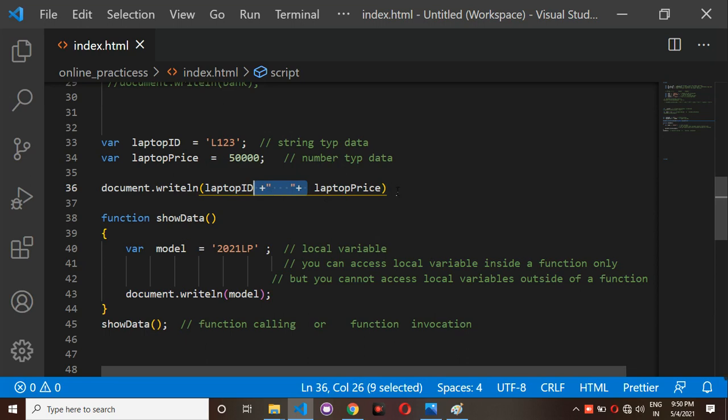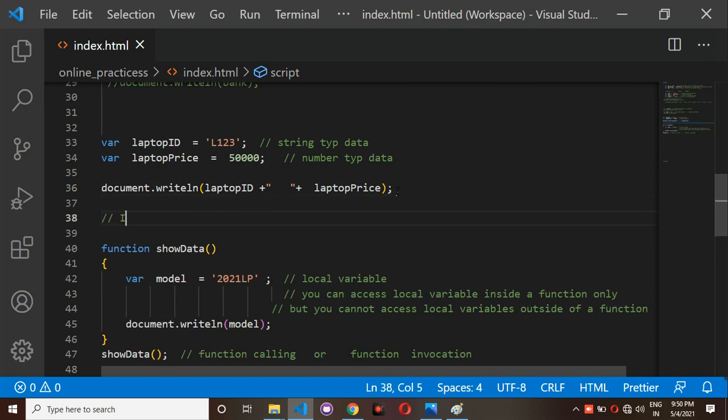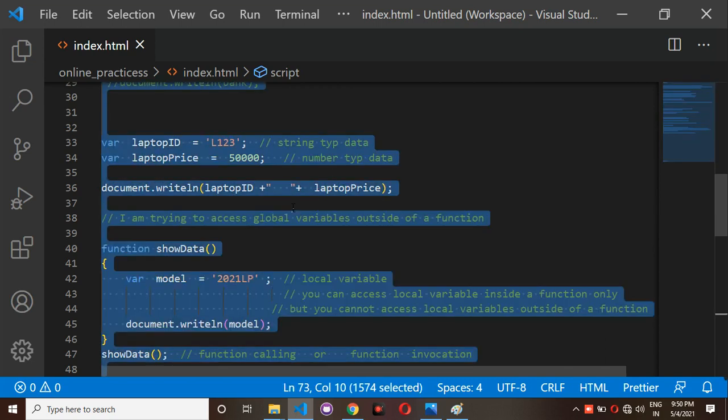So observe here, what am I doing? I am trying to access global variables outside of a function. Global variable can be accessible anywhere in the program. You can access a global variable outside of the function, and inside the function also you can access it. Just observe here.